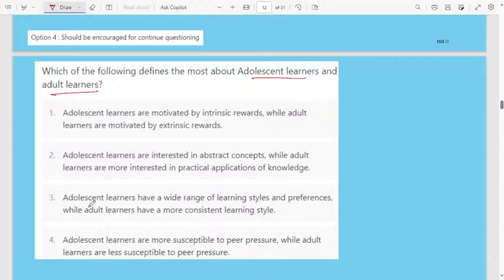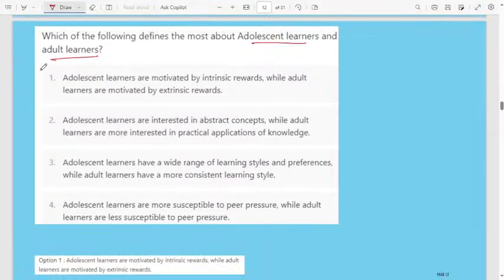Next, third option, adolescent learners have a wide range of learning styles and preferences, while adult learners have a more consistent learning style. Fourth option, adolescent learners are more susceptible to peer pressure, while adult learners are less susceptible to peer pressure. The correct answer for this question is option 1, because they are asking the definition of adolescent learners and also adult learners.